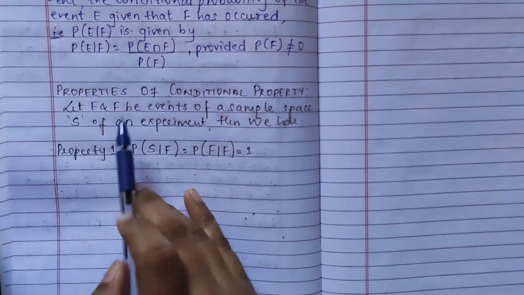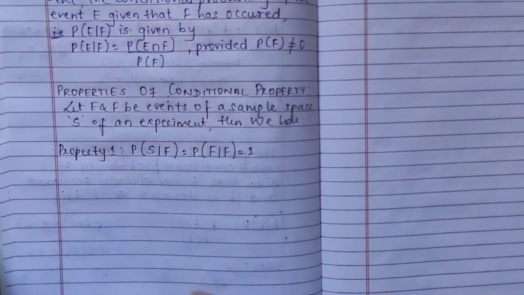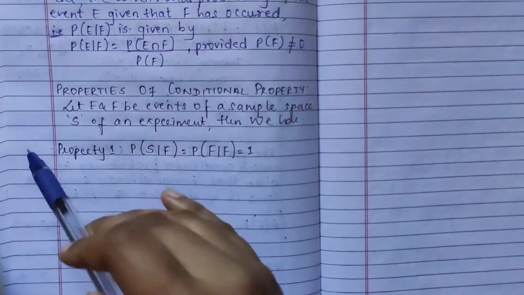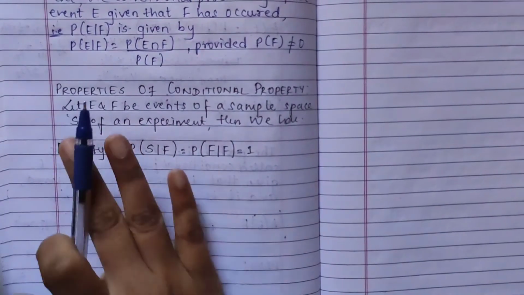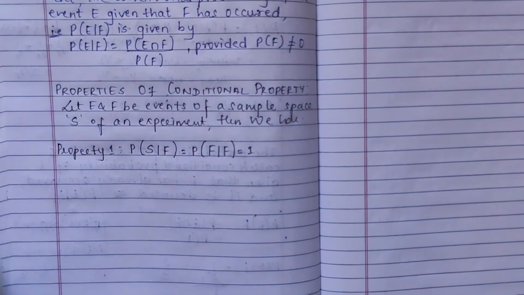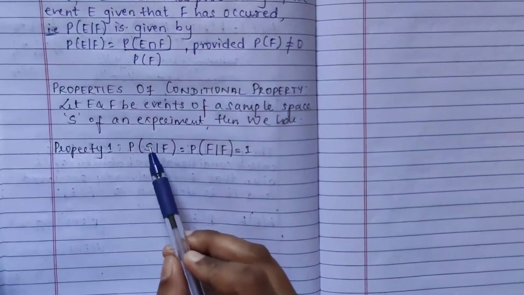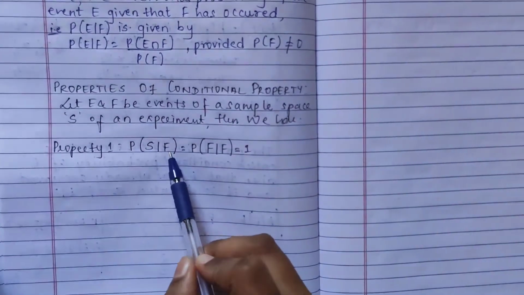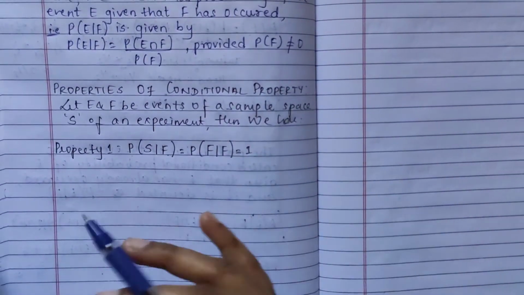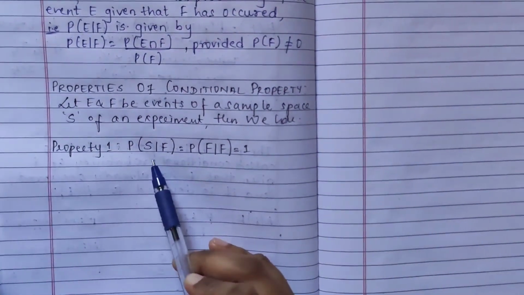Now we have the properties of conditional probability. Here, E and F are events of the sample space S, as I had shown you previously. Property 1: the probability of the sample space given the occurred event F will be what?